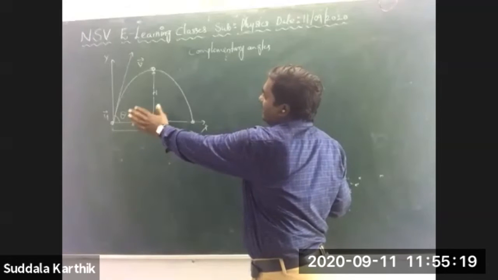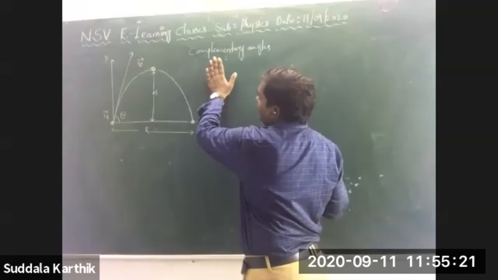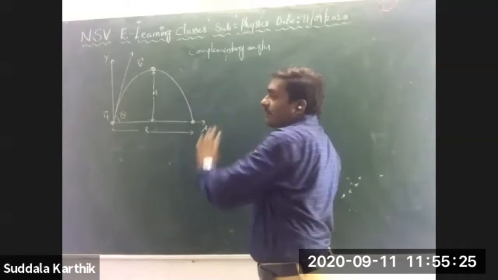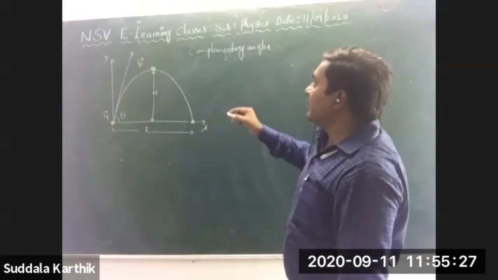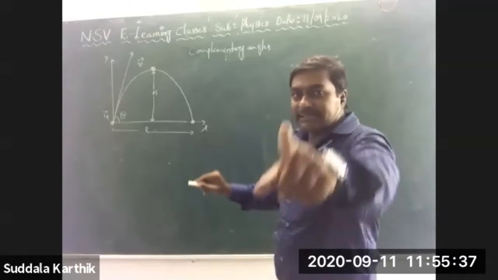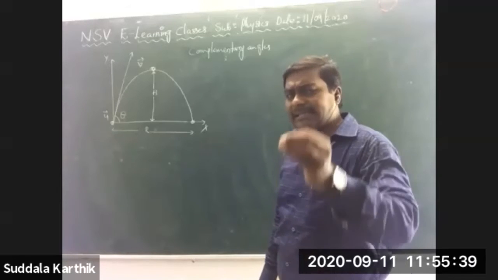In complementary angles, first of all, I want to discuss the meaning of complementary angles. What is the meaning of complementary angles? Again, repeat, Nana. The sum of two angles is 90 degrees.